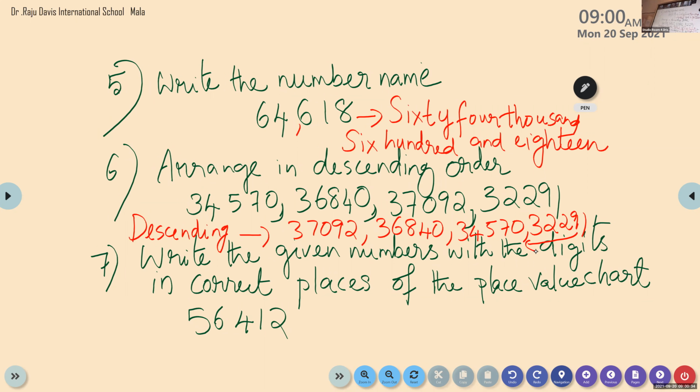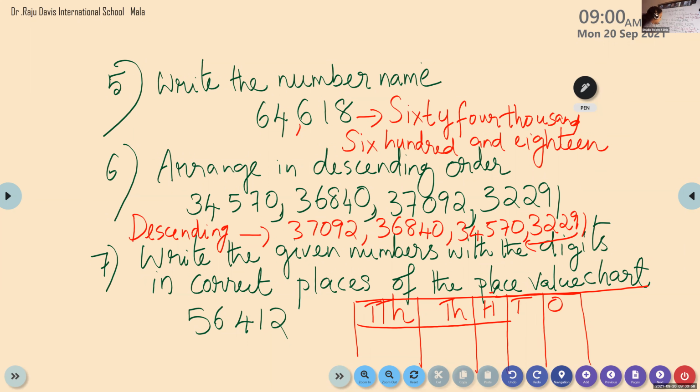Okay, for ascending order. Next, write the given numbers with the digits in correct places of the place value chart. So first of all, what you have to do? You have to draw the place value chart. Then write the places inside. Ones, tens, 100, 1,000, 10,000. Then place the number inside according to the places in the correct places. 5, 6, 4, 1, 2.